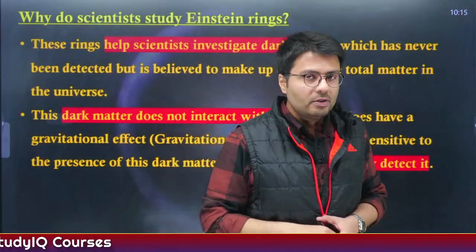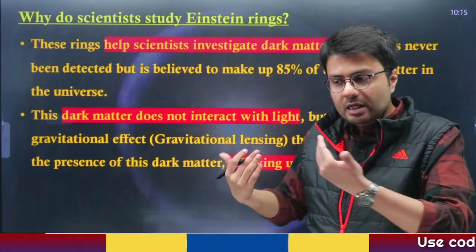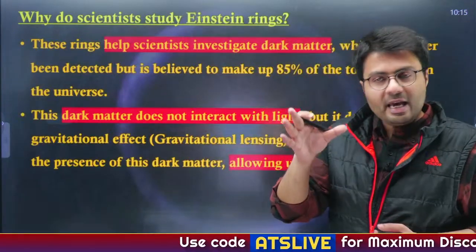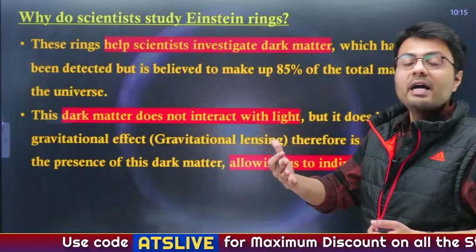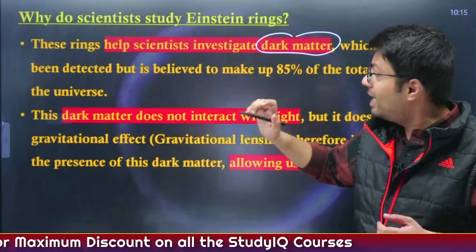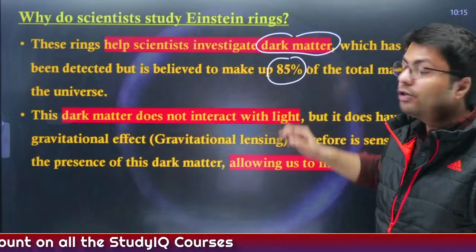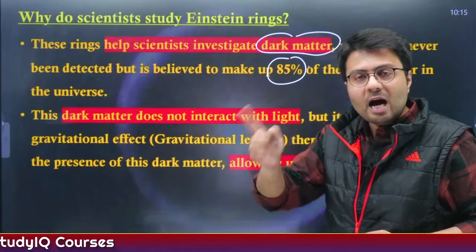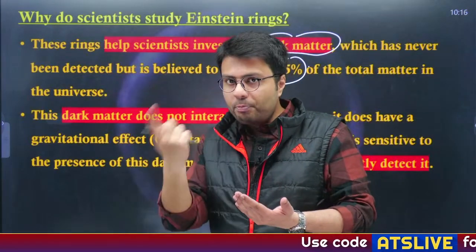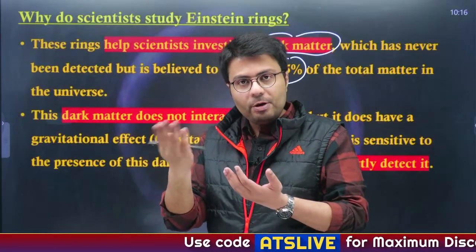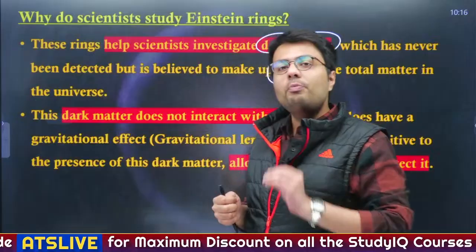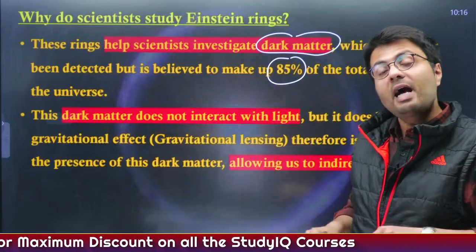Now why are these rings seen by scientists, or how do these rings help scientists? First of all, these rings help scientists investigate the presence of dark matter. Dark matter is expected to make up about 85% of the total universe, but it also has the property of not reflecting light back. So even if you spot the dark matter, you won't be able to see it because no light will be reflecting from it. What is also observed is that around these dark matters, these Einstein rings form.